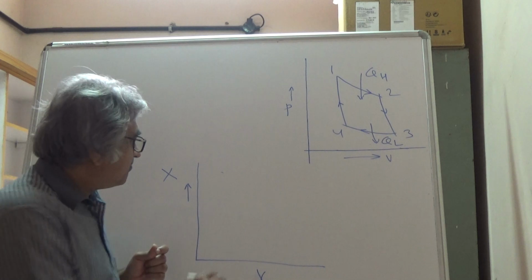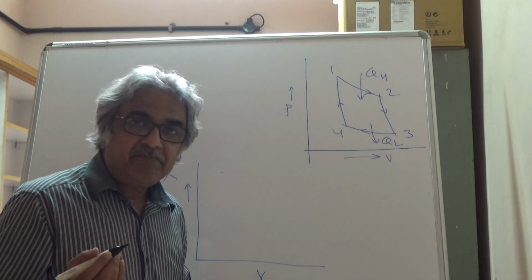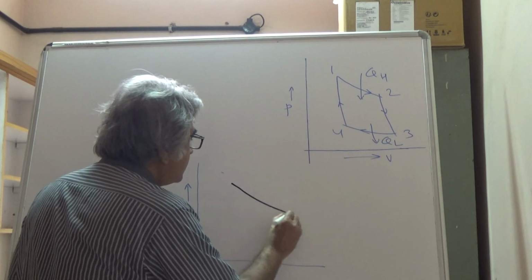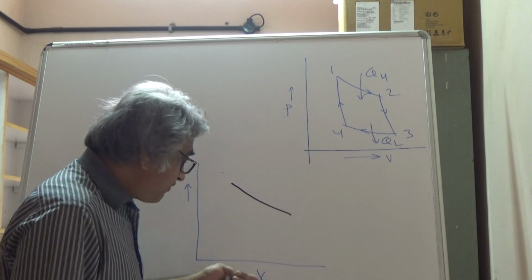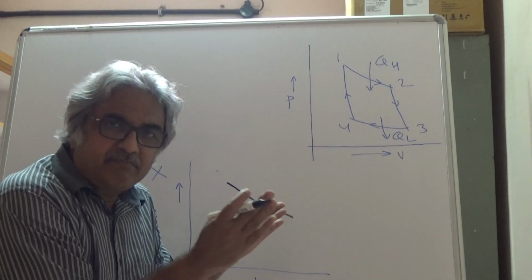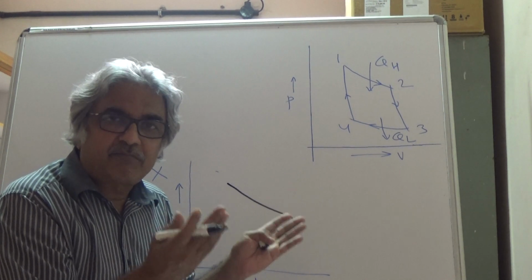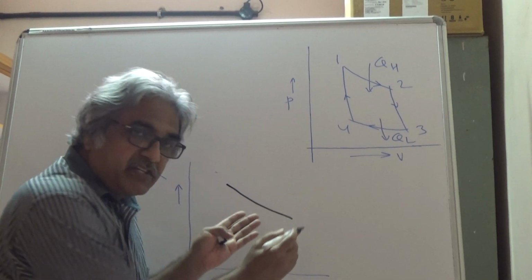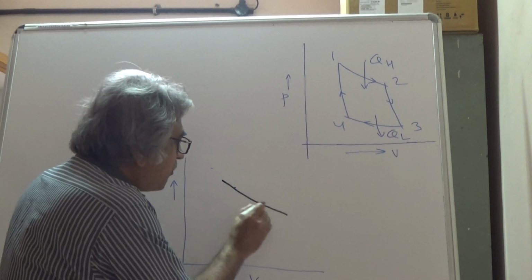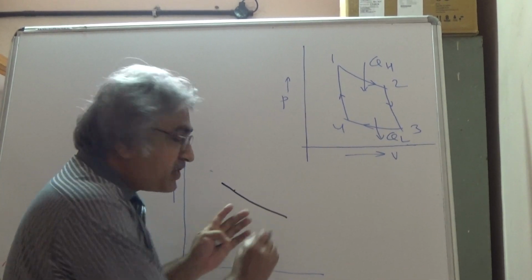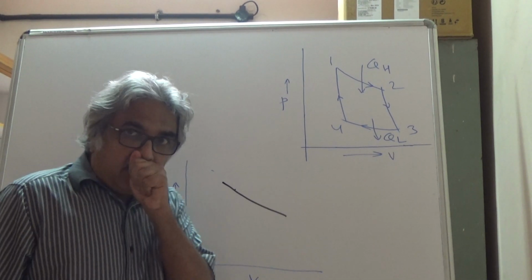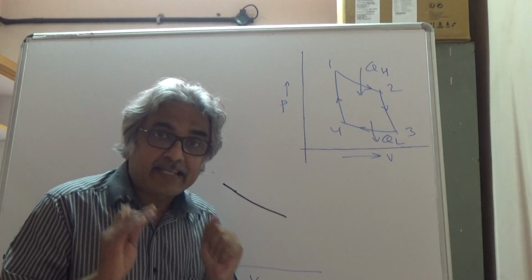And now I am going to draw, let's say, a constant pressure line, okay? And I say that this is a constant pressure line. Please note, I have not said this is pressure-volume. They are any two properties. You can consider any particular property. Let's say it's pressure, a constant pressure line. That means at every point the pressure has to be the same. Every point on this curve, the pressure has to be the same.